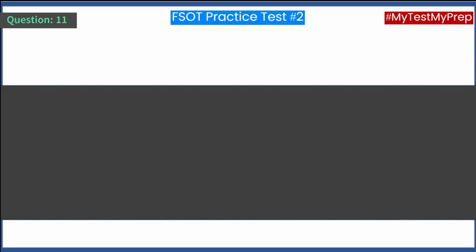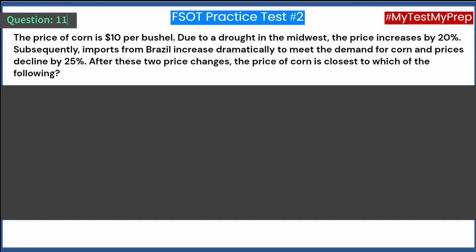Question 11. The price of corn is $10 per bushel. Due to a drought in the Midwest, the price increases by 20%. Subsequently, imports from Brazil increased dramatically to meet the demand for corn and prices declined by 25%. After these two price changes, the price of corn is closest to which of the following? A. $6. B. $8. C. $9. D. $9.50.